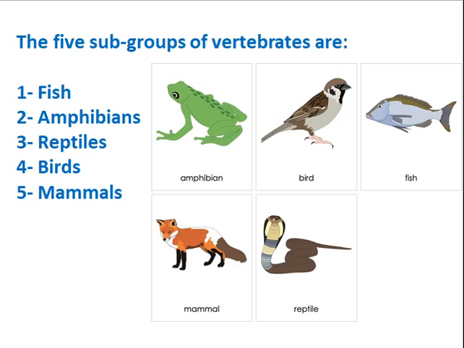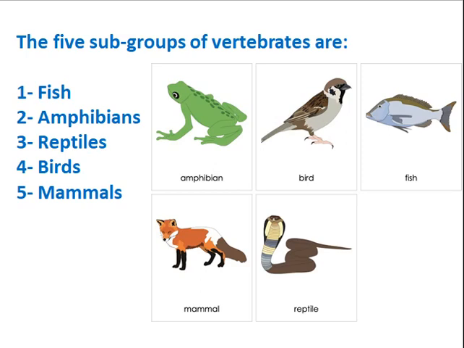Now the birds. The birds are vertebrates which are covered by feathers. They have two legs, two wings, breathe through their lungs, and their females also lay eggs. So birds are also what?